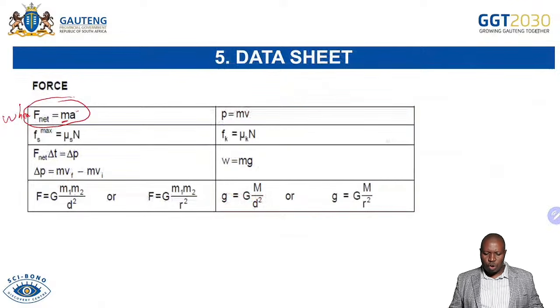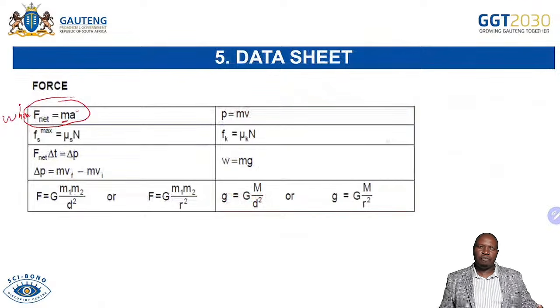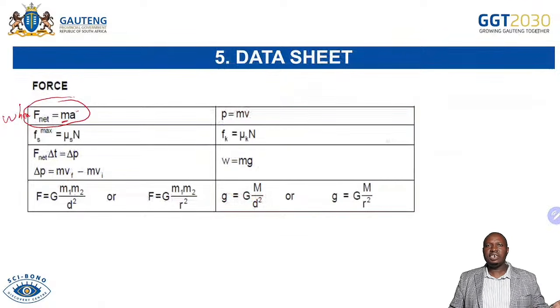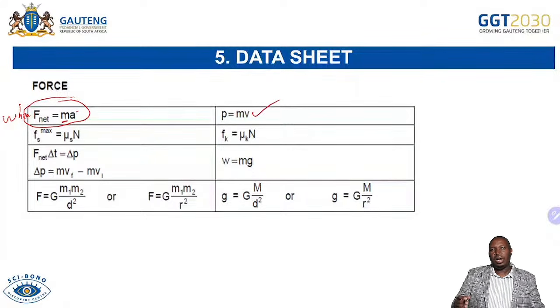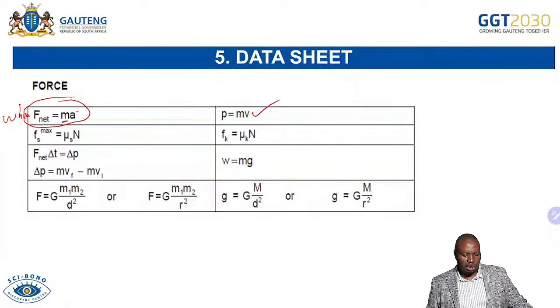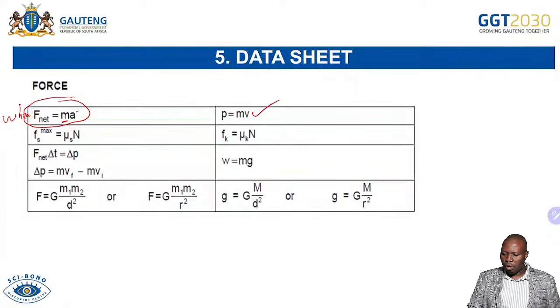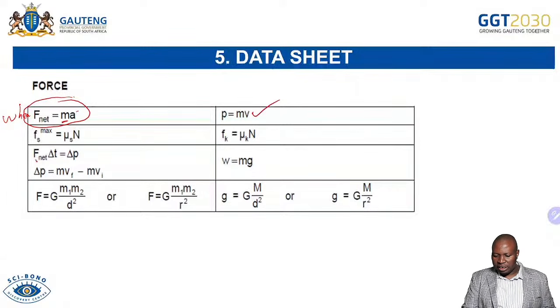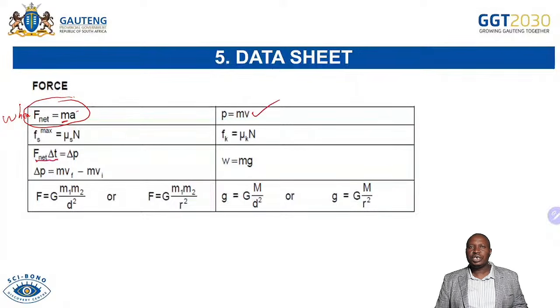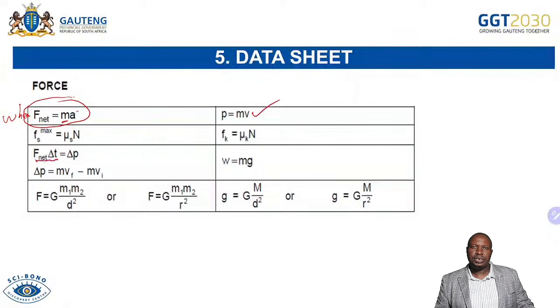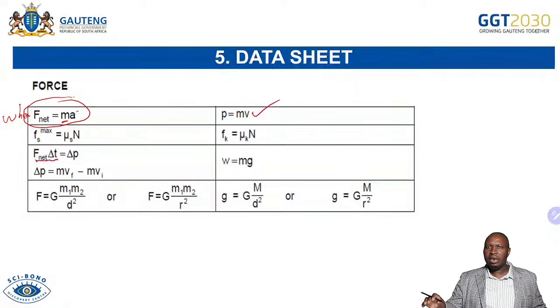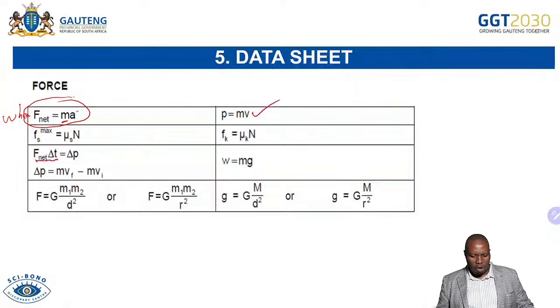They will help you in terms of reminding you of some of the laws, some of the definitions, even in terms of calculation. When we do momentum, definitely you can see that momentum is the product of mass and velocity of an object. F net delta t, which is your impulse, you're able to get from there: impulse is the product of the net force acting on the object and the time taken when that force is acting on that object.